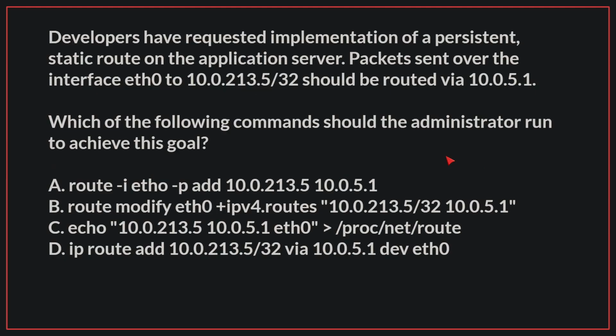Developers have requested implementation of a persistent static route on the application server. Packets sent over the interface eth0 to 10.0.213.5/32 should be routed via 10.0.5.1. Which of the following commands should the administrator run to achieve this goal? The correct answer is D.